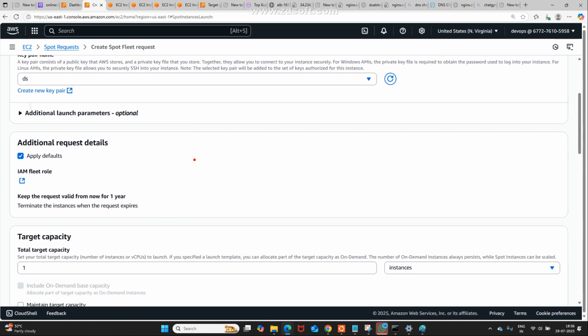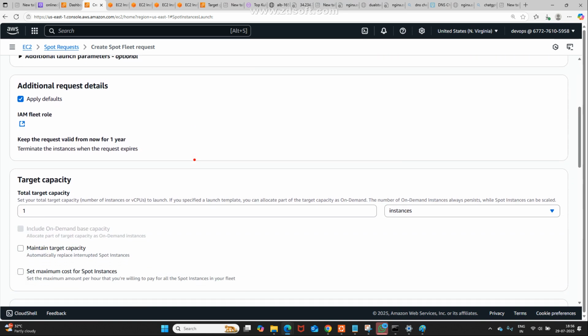See, this is the spot instance. See, total target capacity. That is how many instances you want to create. Here, one instance. If you want, maybe quickly you may create 10 instances. This is a spot instance. Is it okay for you?